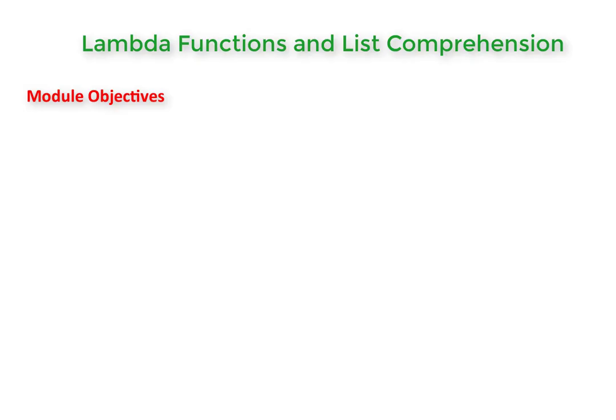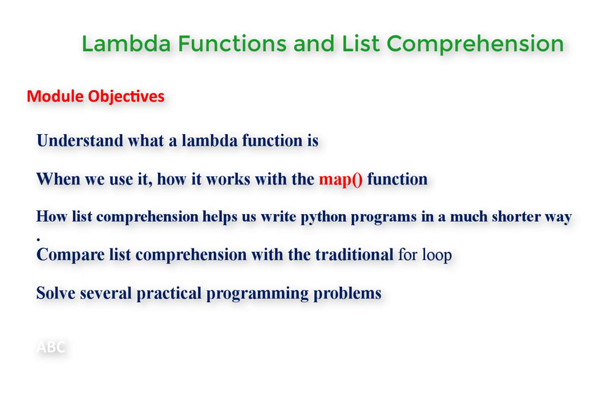Before we begin writing programs, let's understand what we are going to learn in today's lecture. By the end of today's session, you should be able to understand what a Lambda function is, when we use it, how it works with the map function, and how list comprehension helps us write Python programs in a much shorter way. Later in the lecture, we will also compare list comprehension with the traditional for loop and solve several practical programming problems together.